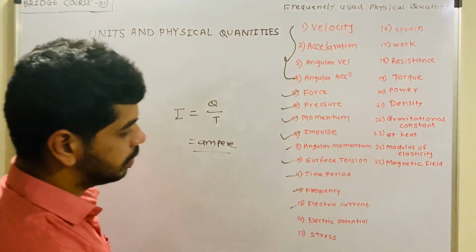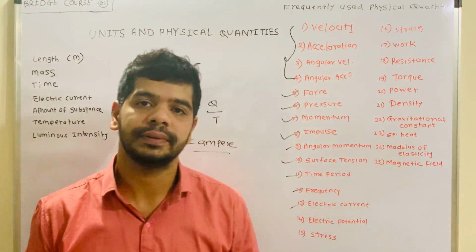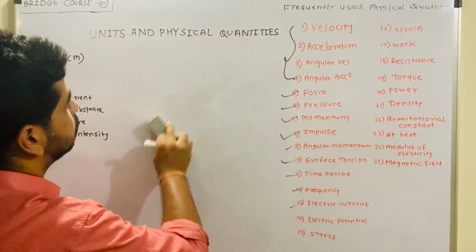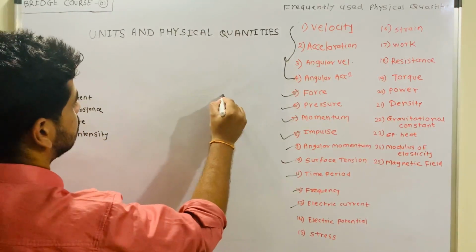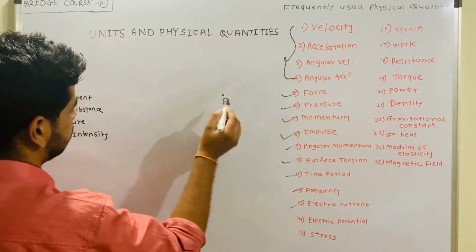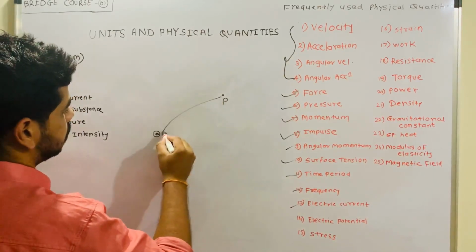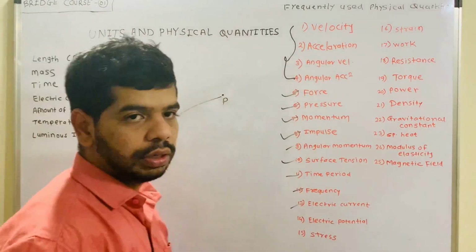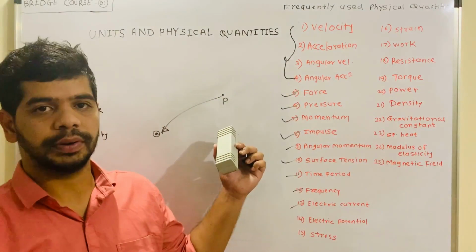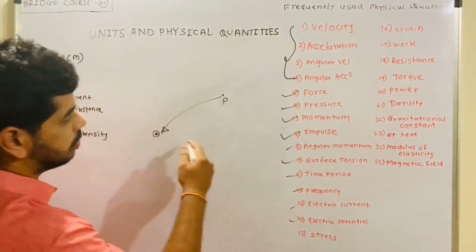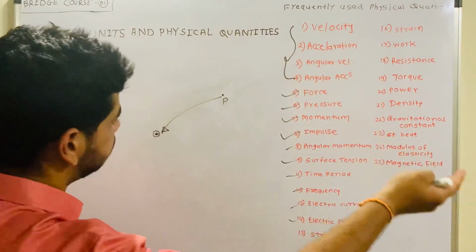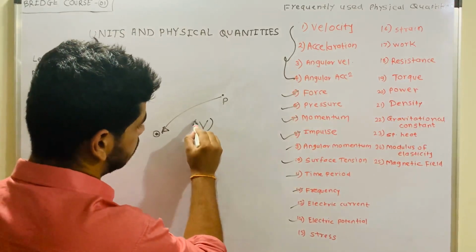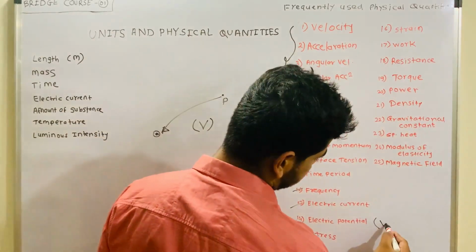So electric current. Now electric potential. What is electric potential? It's nothing but the work done. Suppose you want to move a charge from infinity to a particular point. This is the work done to move that particular charge from infinity to that particular point. It is the work done to move that charge from any point which is infinity to that particular point. Its unit is volt.